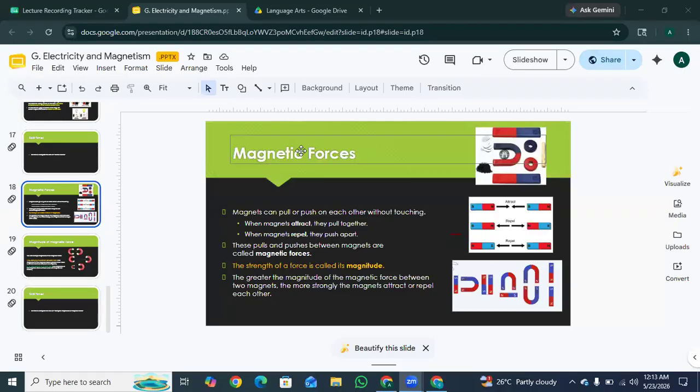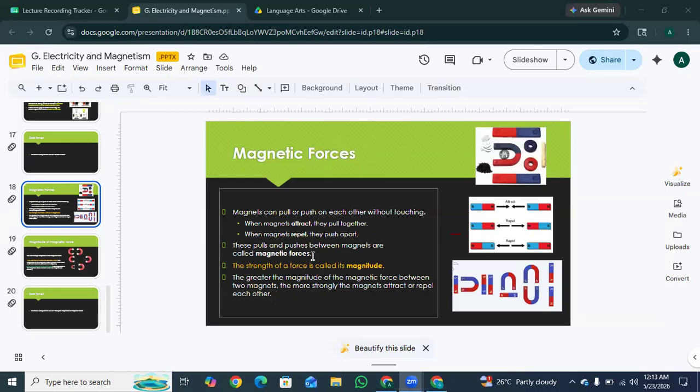Okay students, this is a previous slide. I forgot to explain this. So, magnetic forces. Magnets can pull or push on each other without touching. When magnets attract, they pull together, and when magnets repel, they push apart. These pulls and pushes between magnets are called magnetic forces.